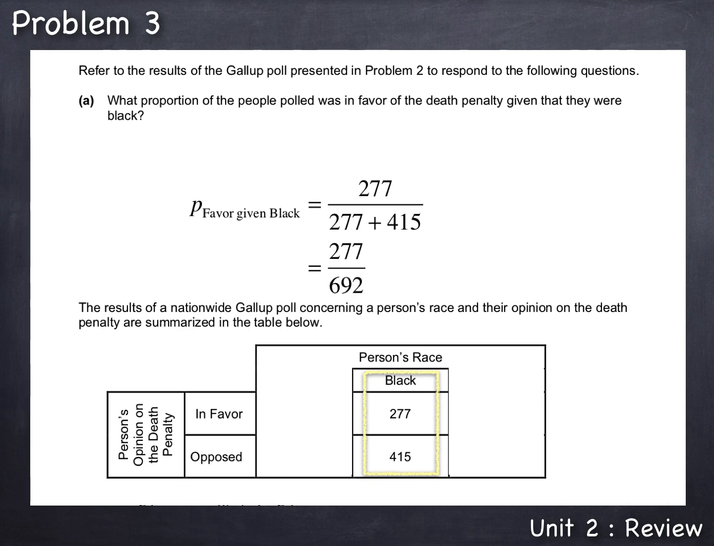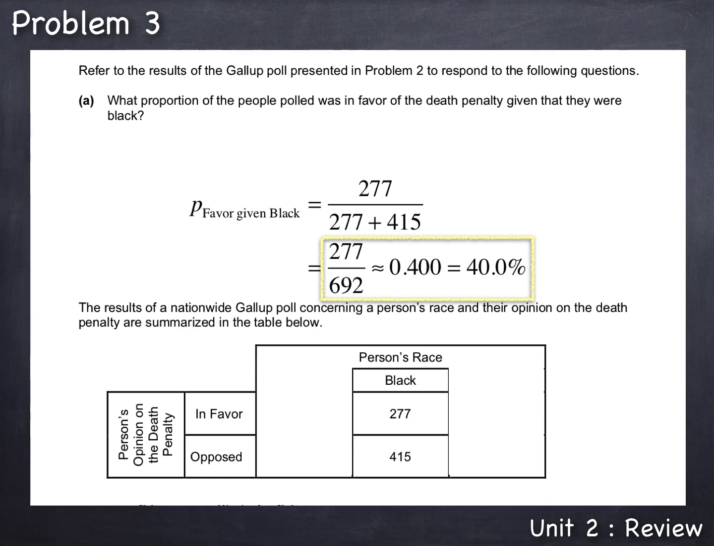And out of this new total, the number of blacks who were in favor of the death penalty was 277. Therefore, the proportion of the people polled who were in favor of the death penalty, given that they were black, is 277 out of 692. Now, a proportion can be answered as a fraction, or a decimal, or a percent. So any of these answers would be acceptable. When writing the answer as a proportion, there is no need to reduce it to lowest terms.